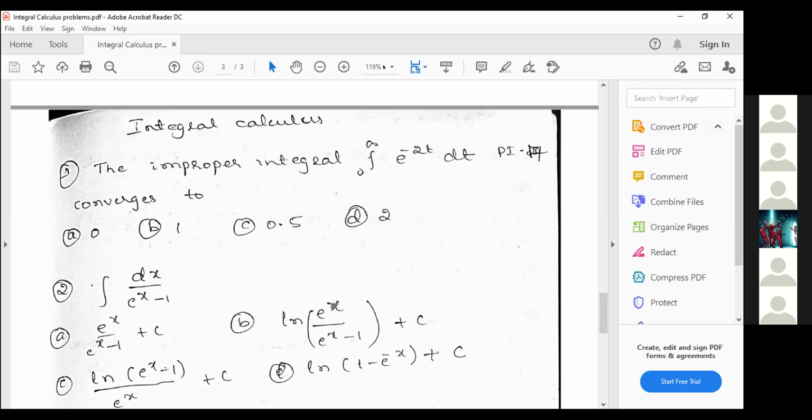What's the value of e power infinity? Anybody? Is it 0? Kirtana?